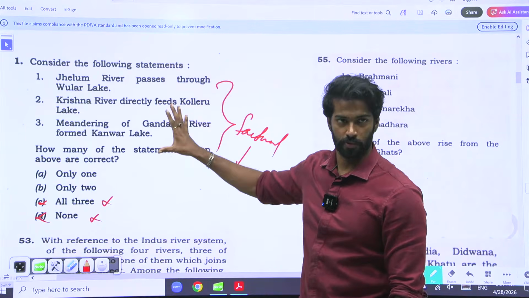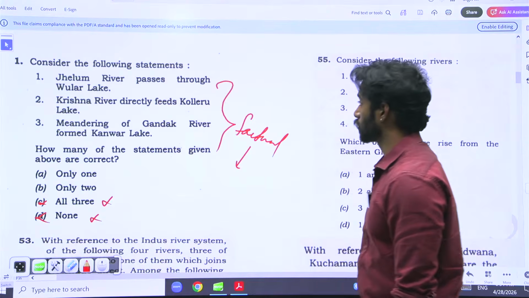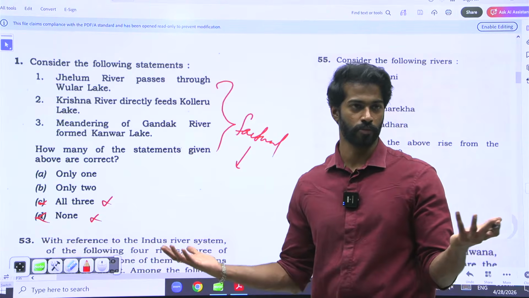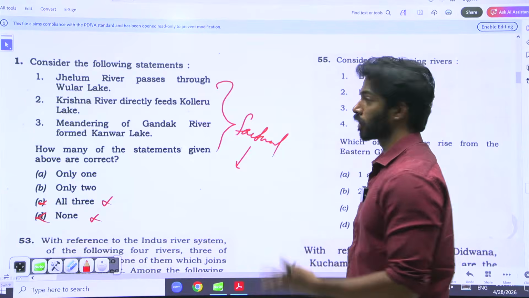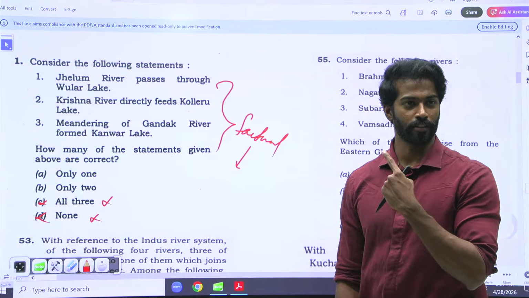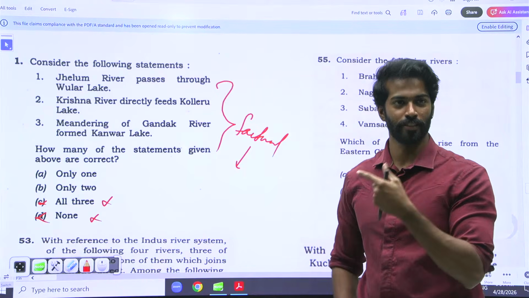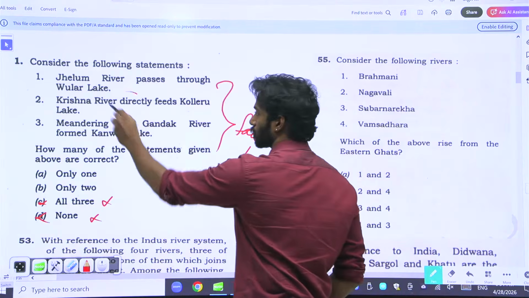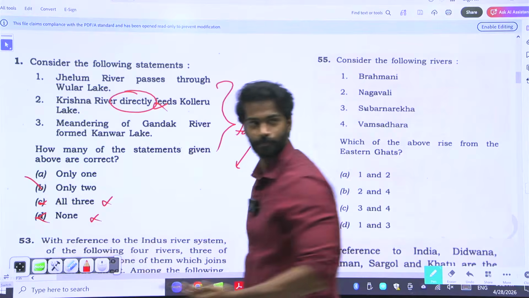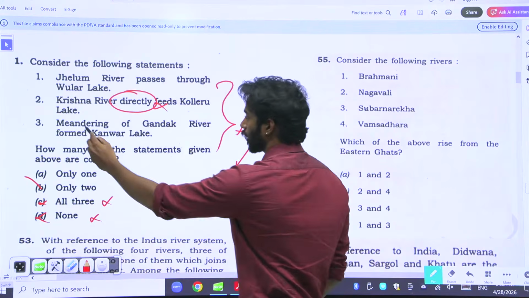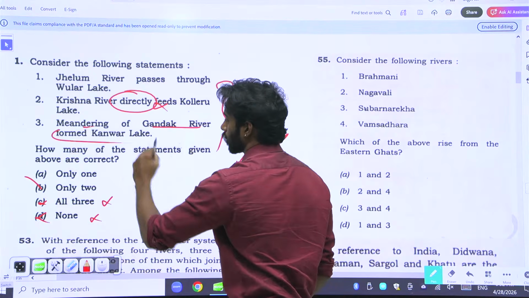Let us look at the options. Jhelum River passes through Wular Lake. I don't know, Srinagar. Krishna River directly feeds into Kolleru Lake. It's a direct statement, so you can eliminate from here. It is an extreme statement. Meandering of Gandak River formed Kanwar Lake.